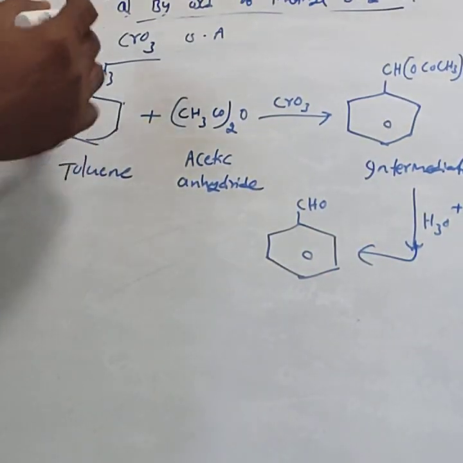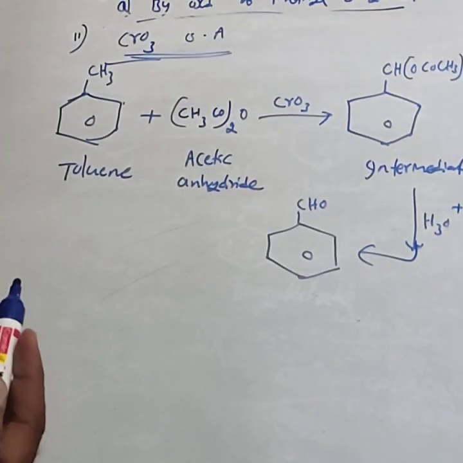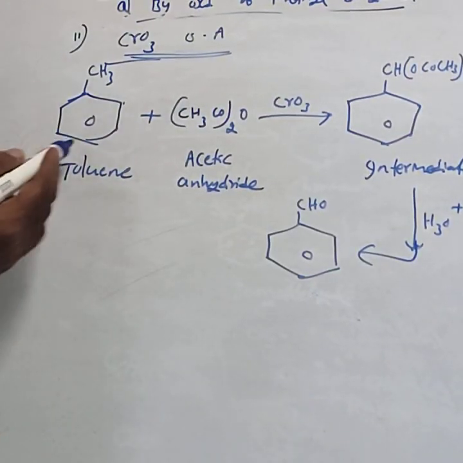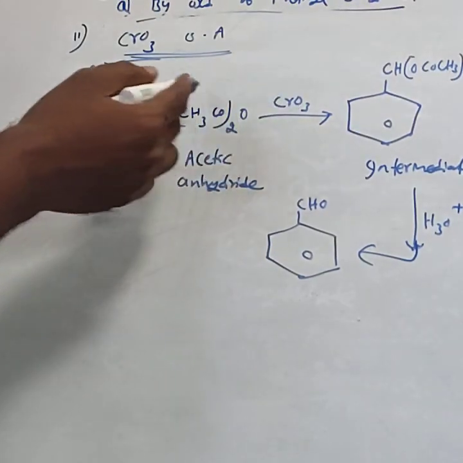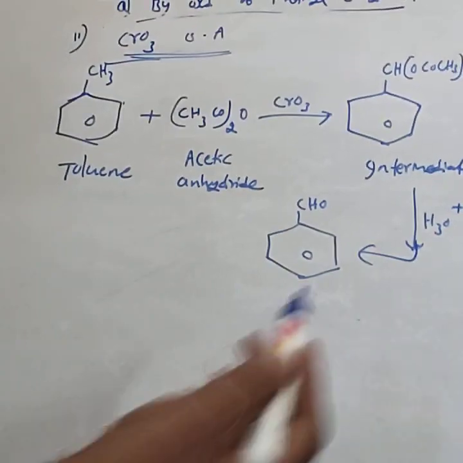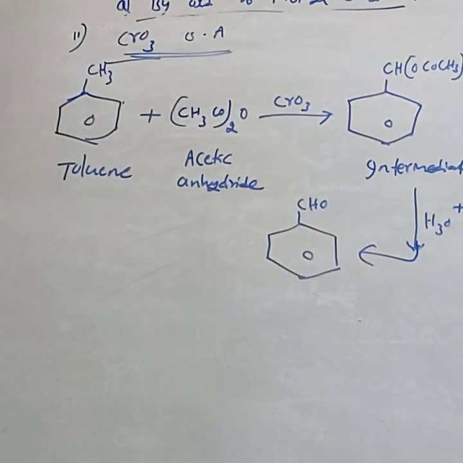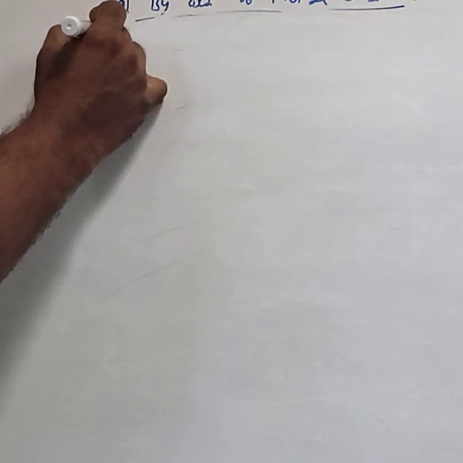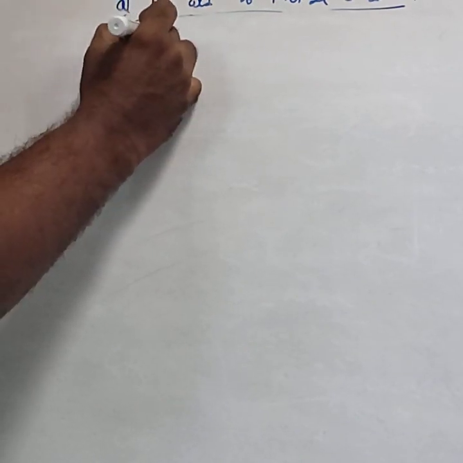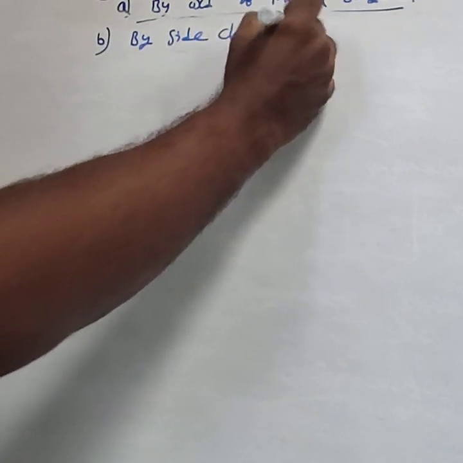This is the chromic oxide method: toluene on oxidation by CrO3 in the presence of acetic anhydride forms an intermediate, which on acid hydrolysis forms benzaldehyde. This is about the oxidation. Next, consider side chain chlorination. The second one is by side chain chlorination.